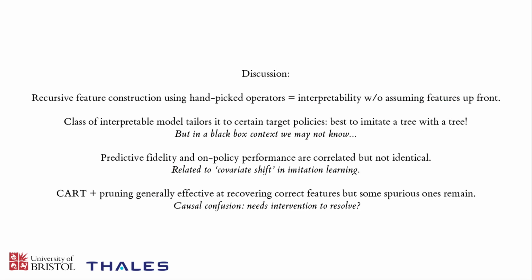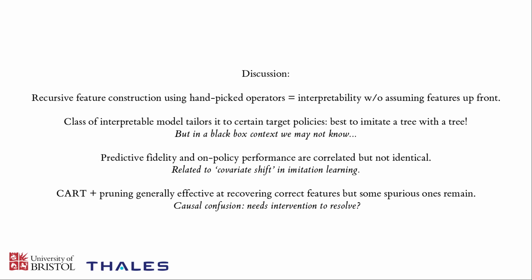So finally, just a summary and a discussion of the main findings of our investigation. So we've explored this recursive method of constructing interpretable features using a set of hand-picked operators. And we think this is potentially a promising method of delivering interpretable representations without actually assuming the exact set of features to be used up front. It creates a space of interpretable possible features without us having to commit exactly to which ones are going to be best. As expected, the results also show that we do a better job of imitating the first target policy,